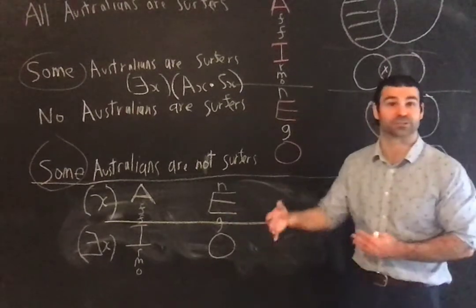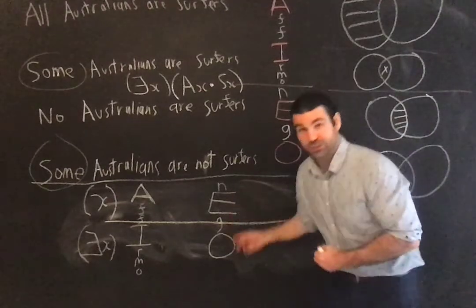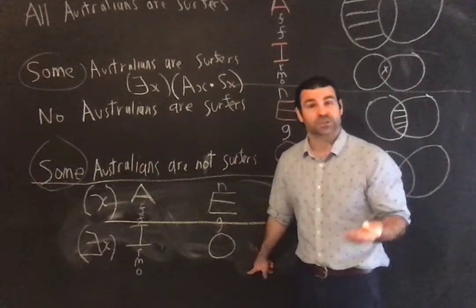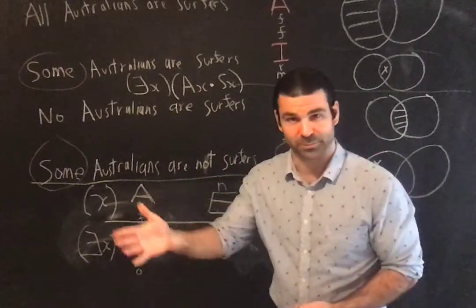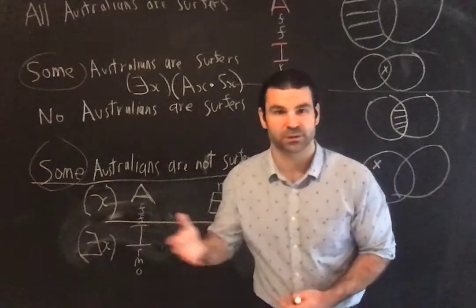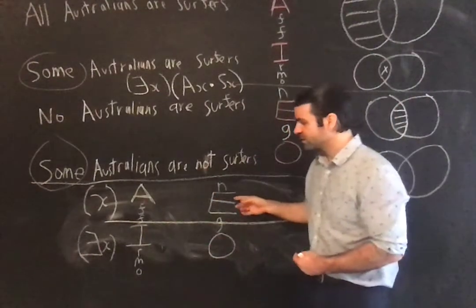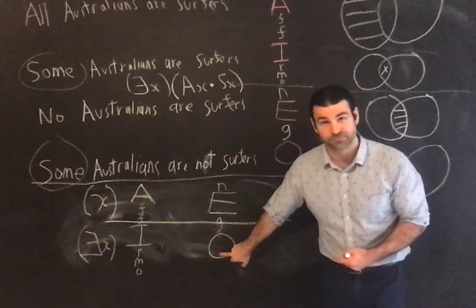I'm negating that the subject class is included in the predicate class. So it's exclusion. Second question, is it universal or particular exclusion? I said some people don't like Picasso, some is particular. It's particular exclusion, so it's an O. Some people don't like Picasso is O form.